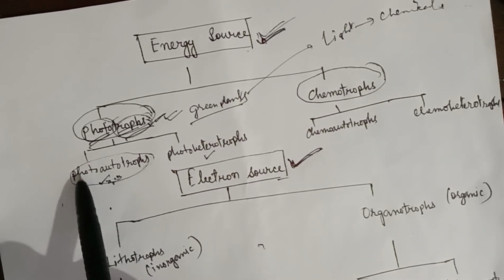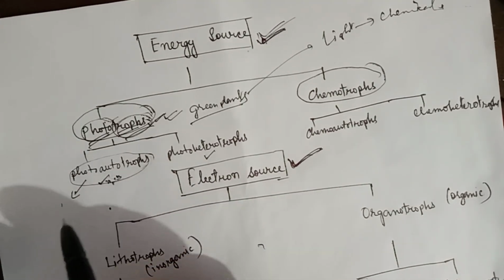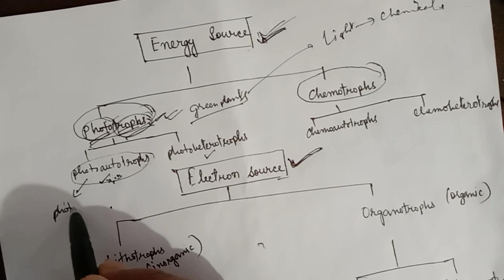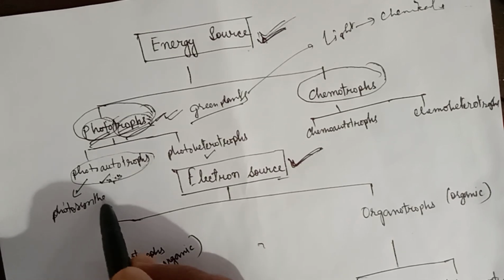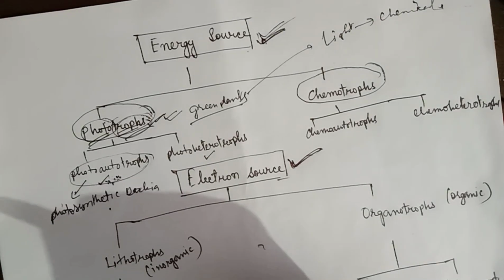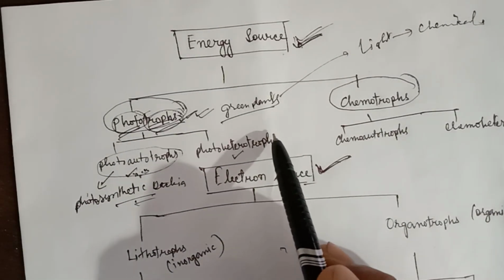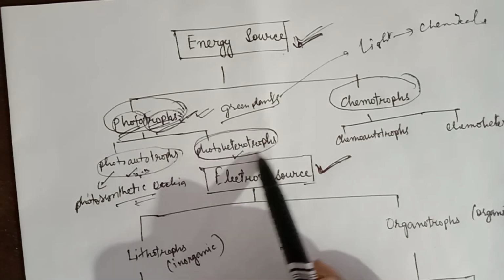Some common examples of photoautotrophs are the green plants and the photosynthetic bacteria. Clear. Next, we come to photoheterotrophs.